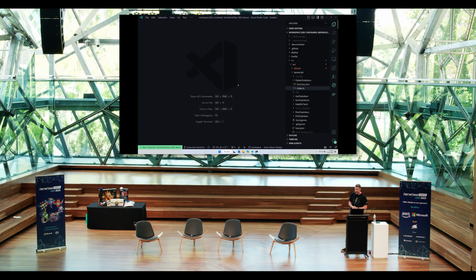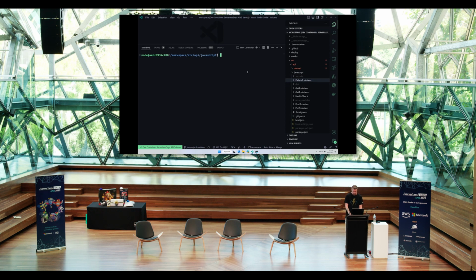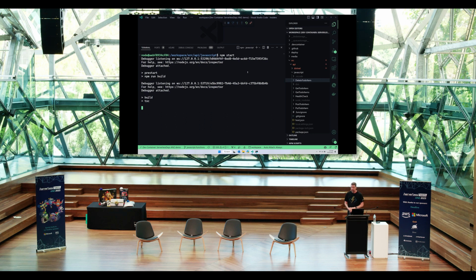So I've got an application here. It is a to-do application, because this is a conference talk and it has to have a to-do application as the way that we build our code. And I'm going to just start this up with npm start. And this is ready with Azure Functions, unsurprisingly, given it's an Azure Functions talk.